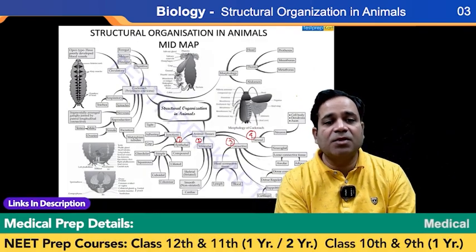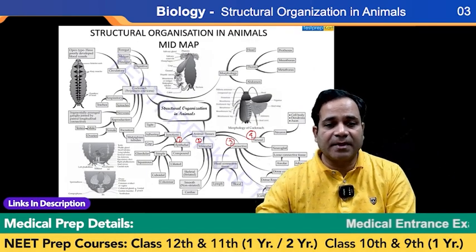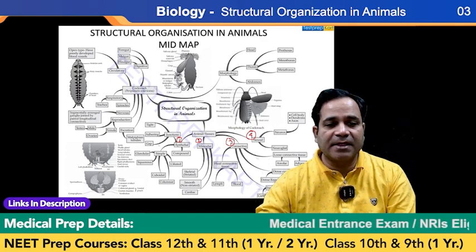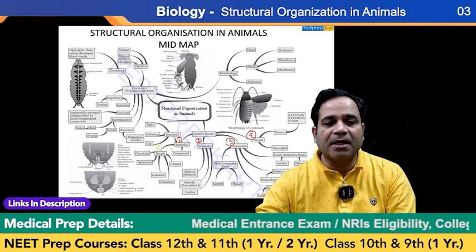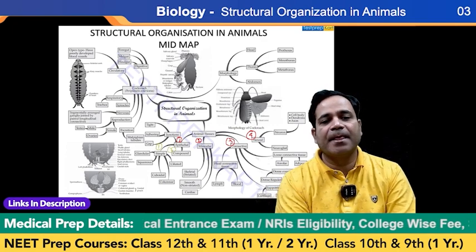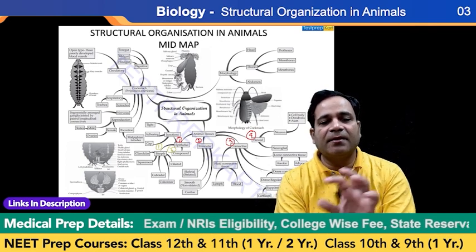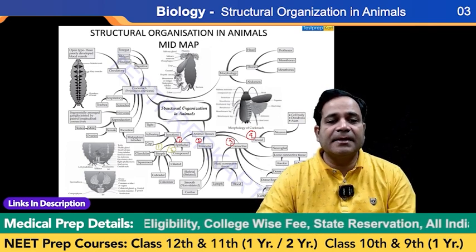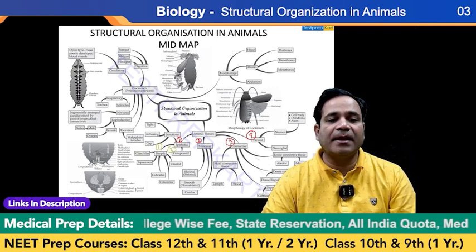So what are the two parts, my dear? Number one is simple. Second one is compound, my dear. Clear? Is that getting what I'm saying? Simple and compound. So here the simple is further divided into how many parts?